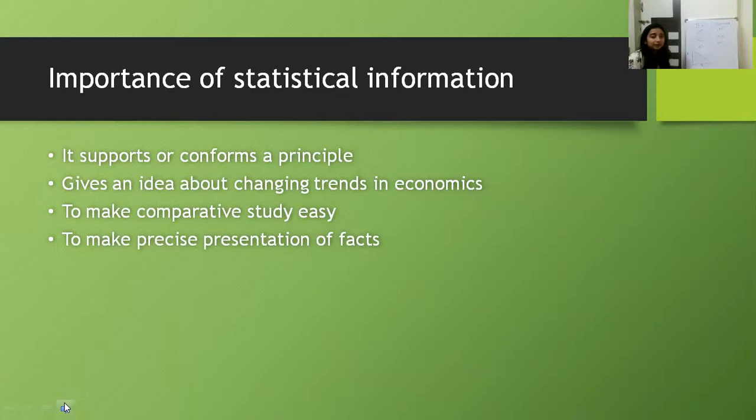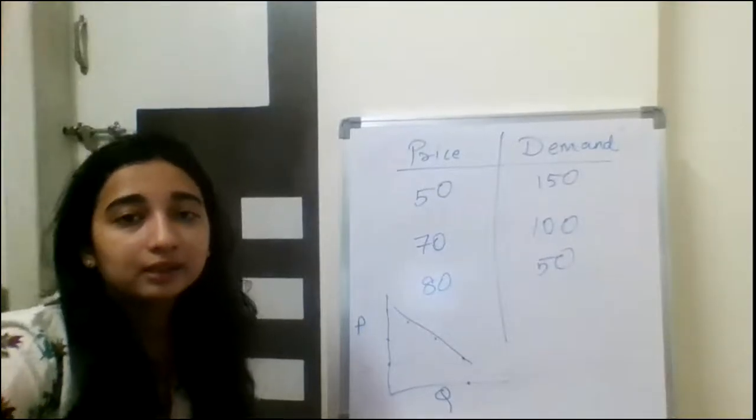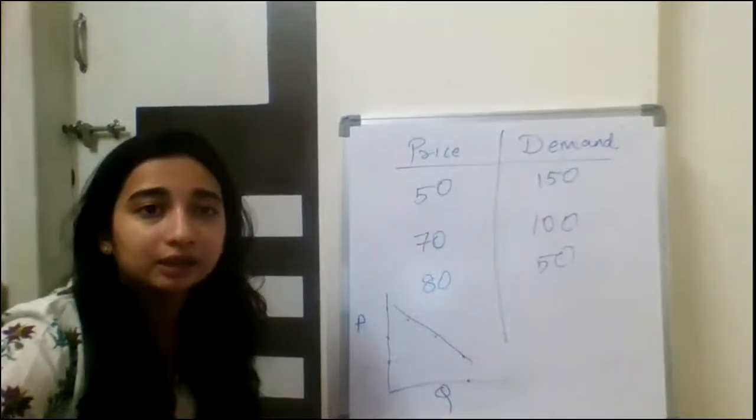And the next and last importance of statistical information is to make a precise presentation of facts. If I have got facts, I can present them better by way of graphs and diagrams. And if I present them by way of paragraphs, it might get confusing and difficult to understand as well. So clear, these are the statistical ways we present our data and why statistical data is very important to us. This we've studied in this class.